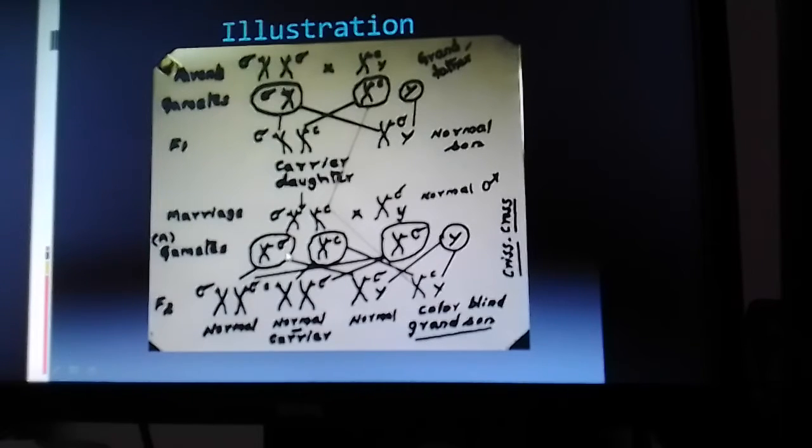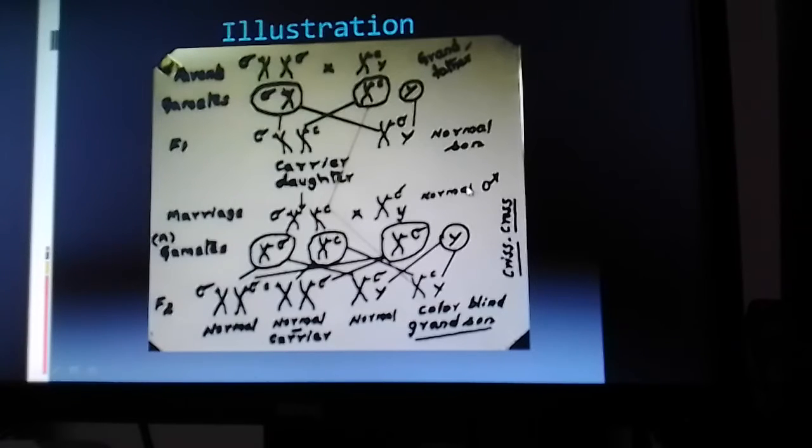Now the gametes from this couple. From the female, 50% of the gametes will be X with the normal allele and 50% X with the mutant allele.